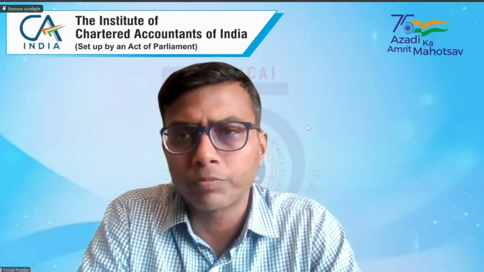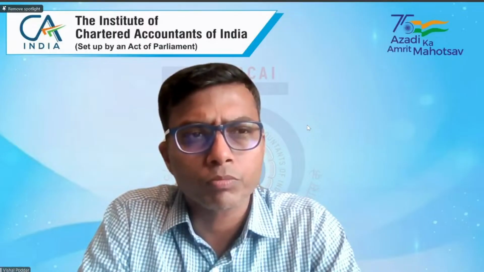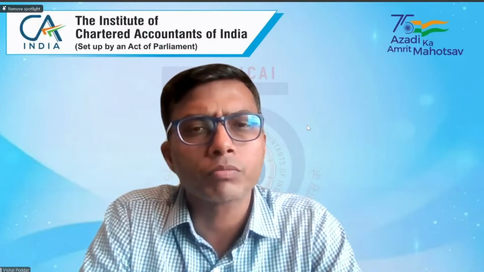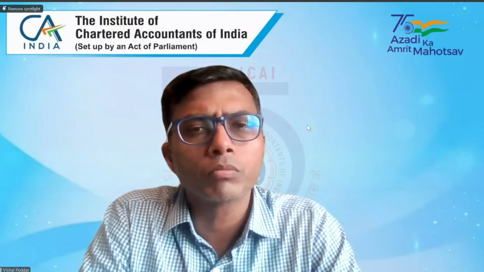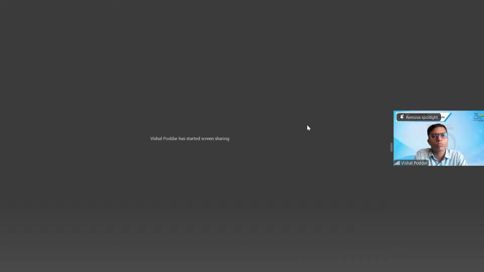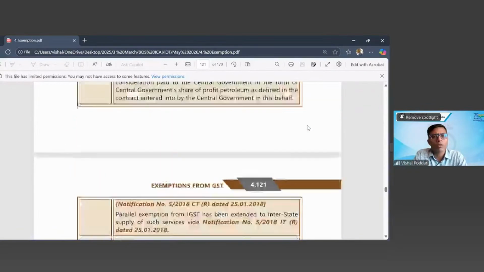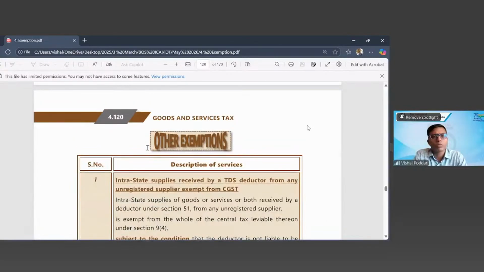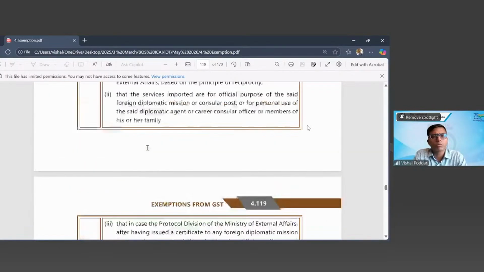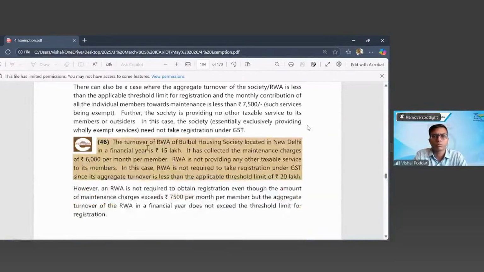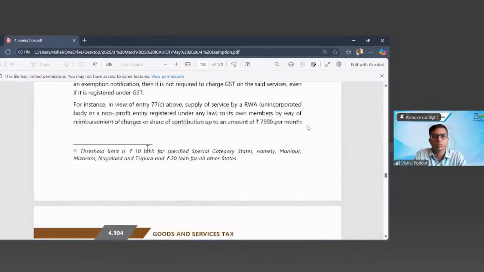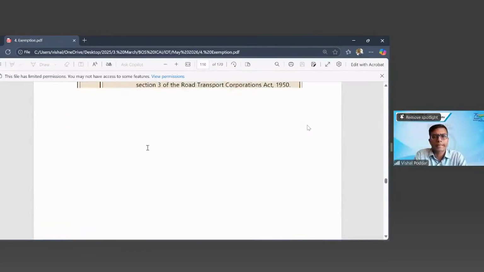I have a question on entry 25 and 25A. In 25A, it is exempting the same services which are liable to GST in entry 25. I want to know why there is this difference. Which entries are you talking about? Transmission and distribution of electricity. Sir, page number 4.112 and 4.113. The same question is arising to me as well when I'm studying that.